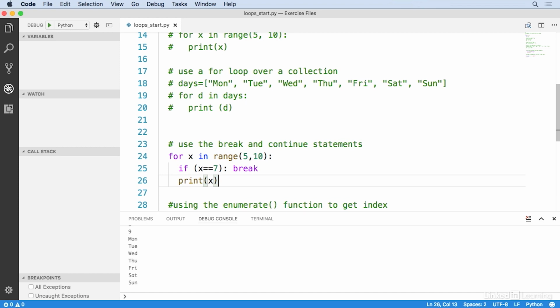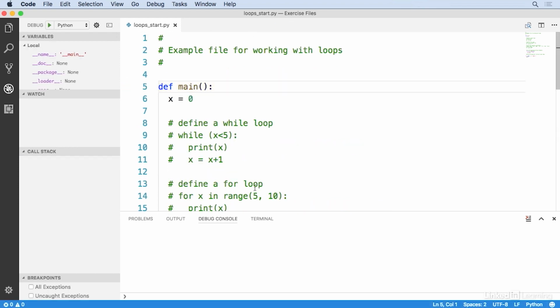The break statement is used to break the execution of a loop if a condition is met. So what I'm doing here is saying if x is equal to 7, then break. The break statement will cause this for loop to terminate and fall through to the next block of code. In this case, that's the end of the function. There's nothing else to execute. So I'll save and run.